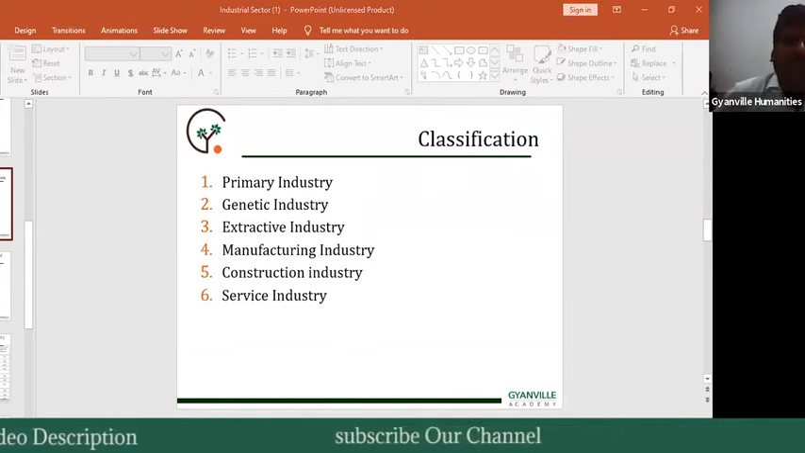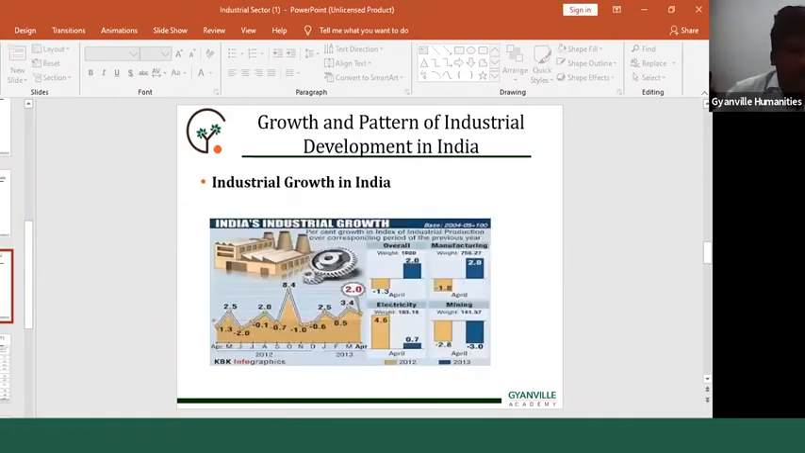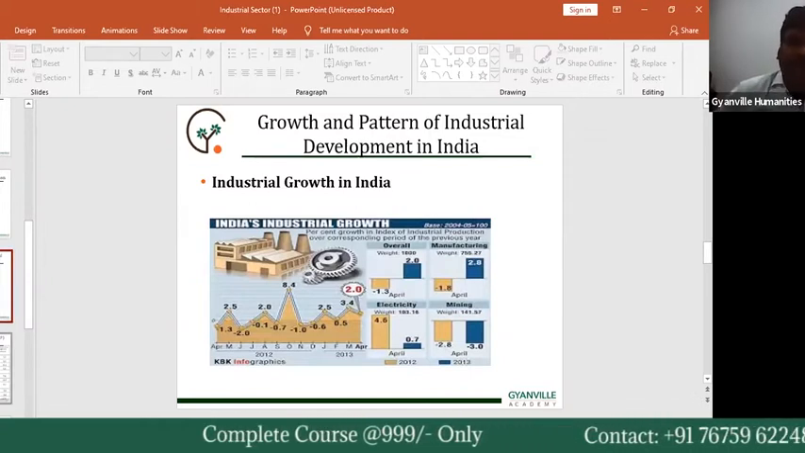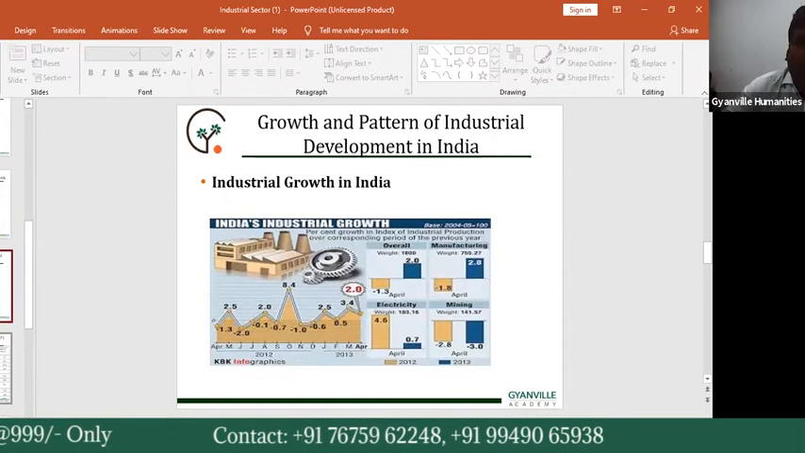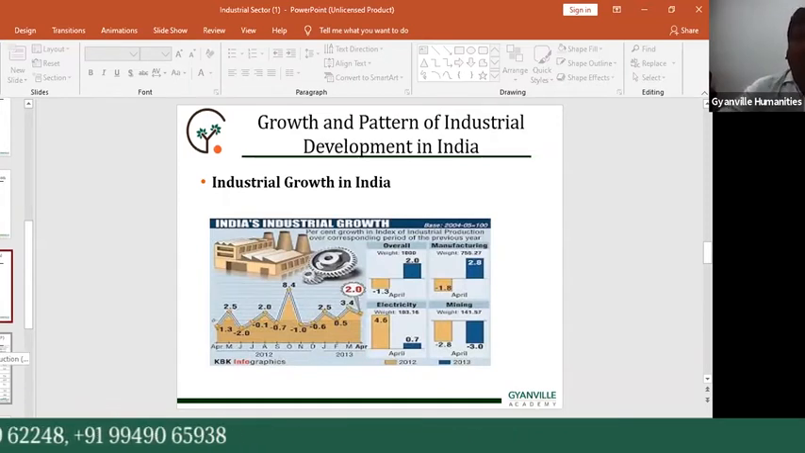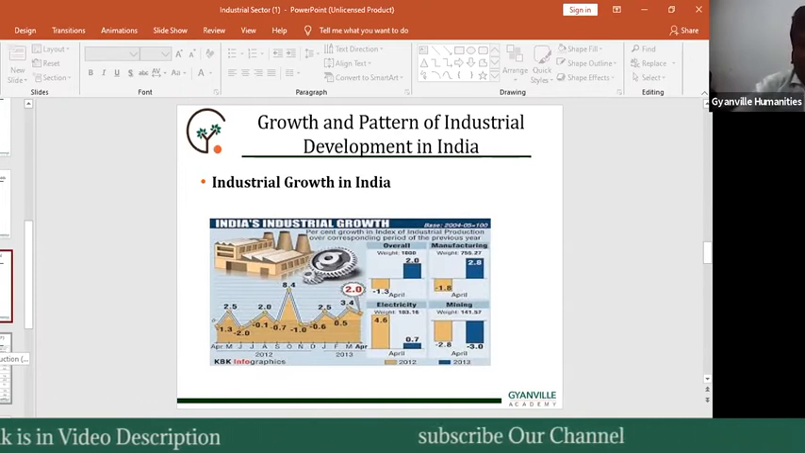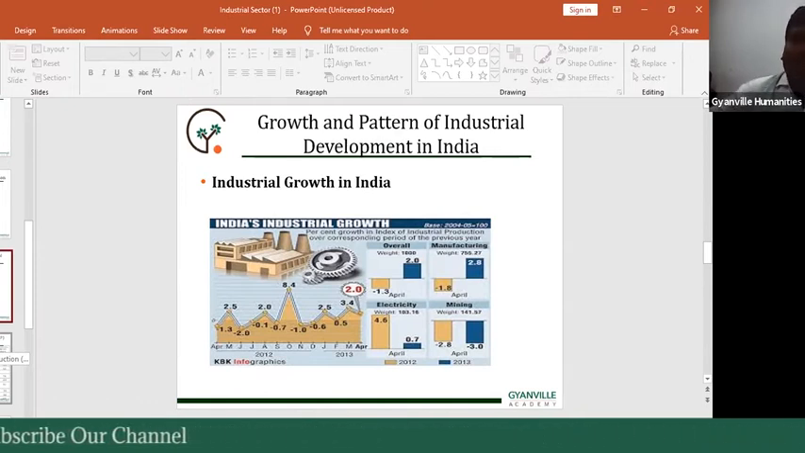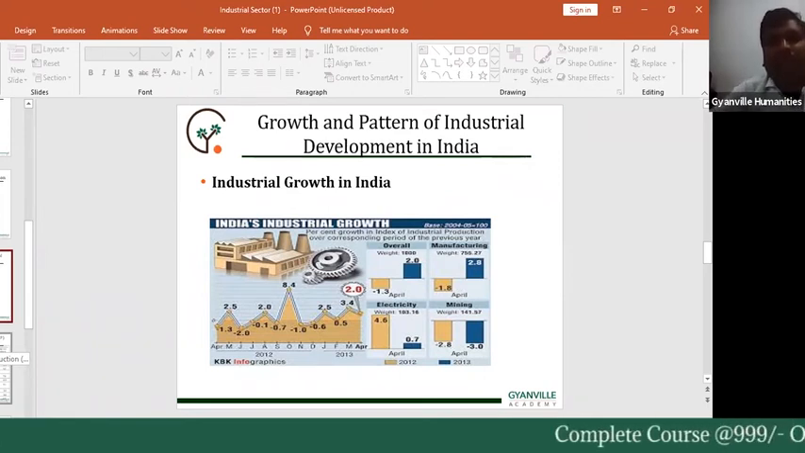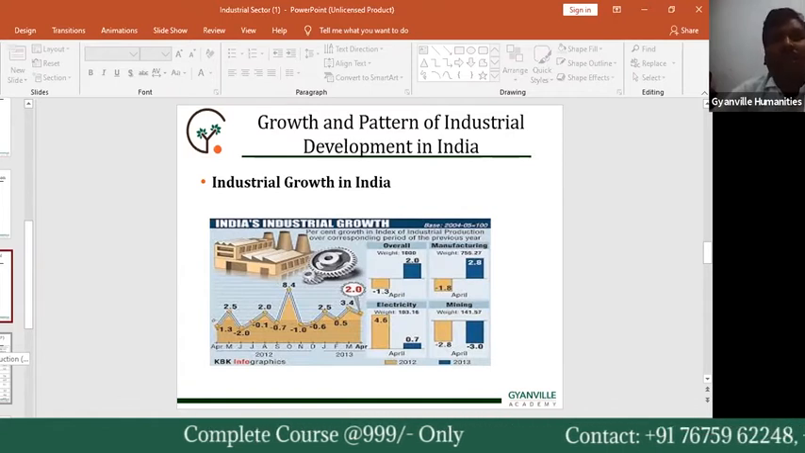So that is the classification of industries. Next we have to focus on the growth and pattern of industrial development in India. That is another concept: the growth and pattern of industrial development in India. We have to focus on the trends and historical background of Indian industries. All these concepts are included in the growth and pattern of industrial development in India.